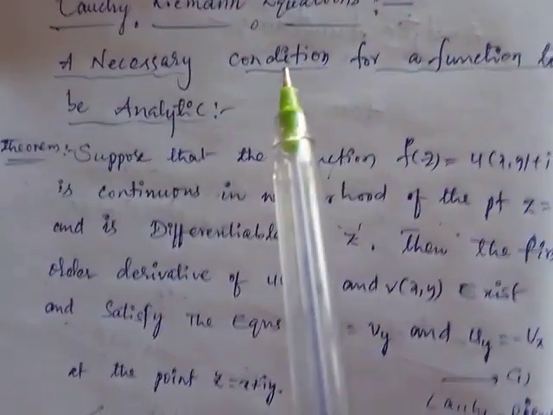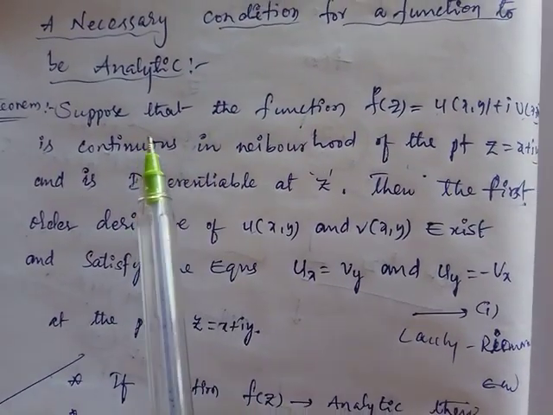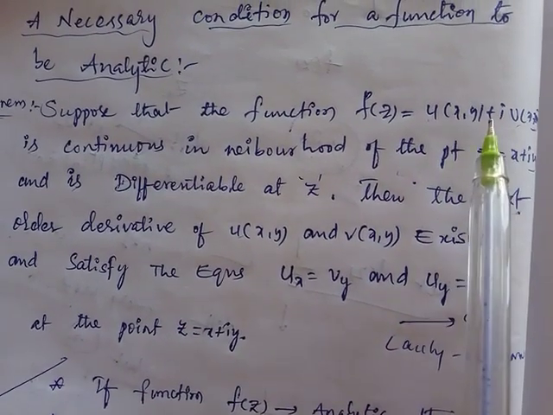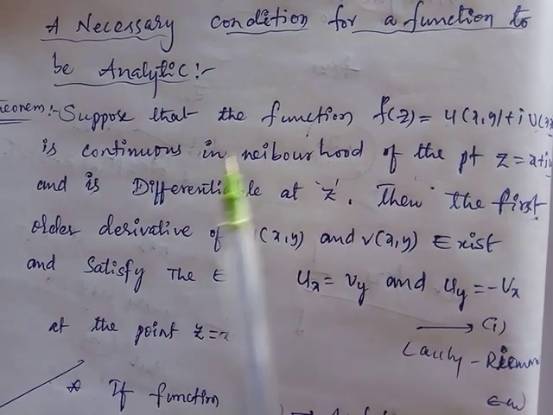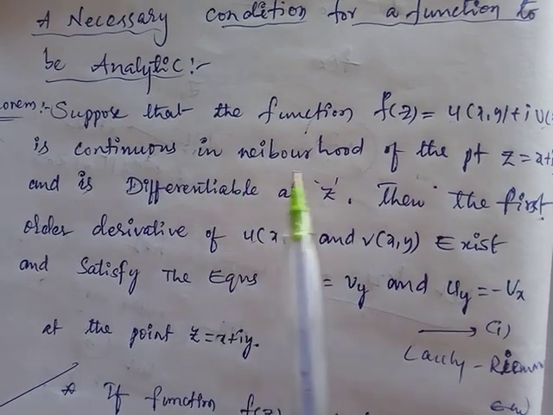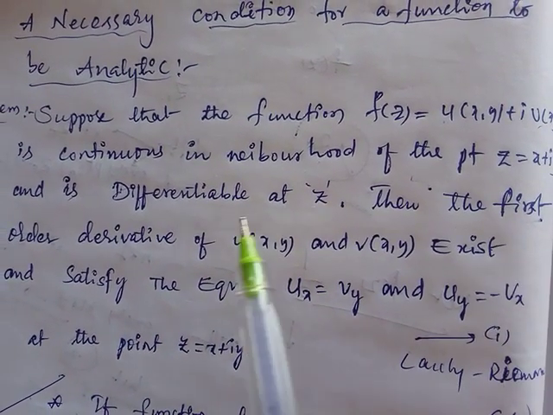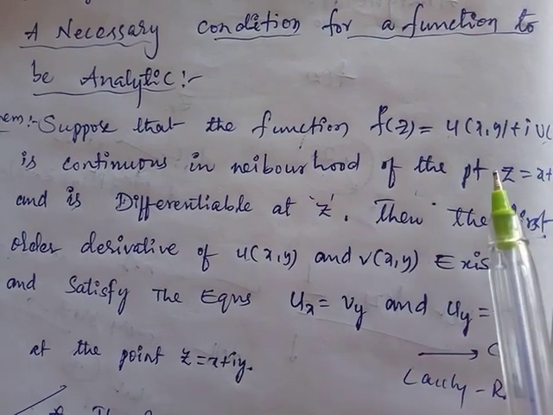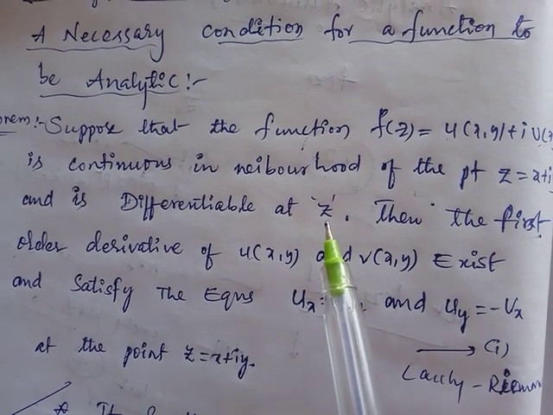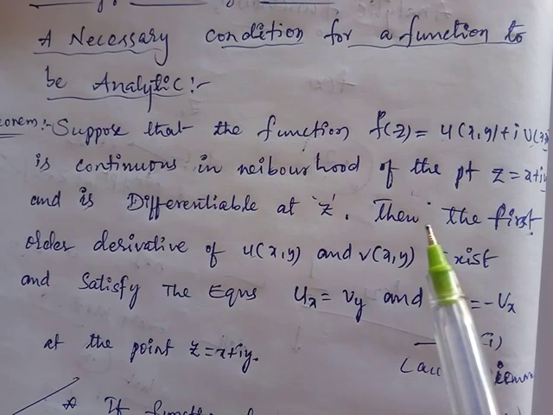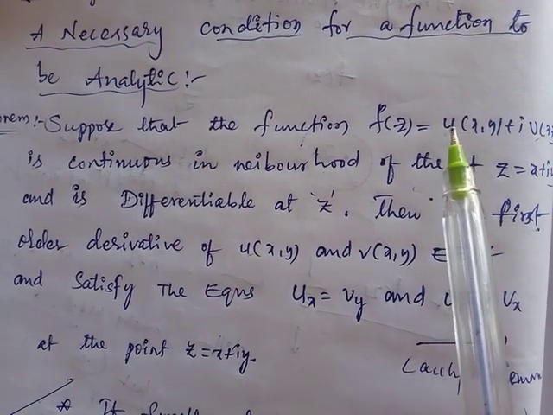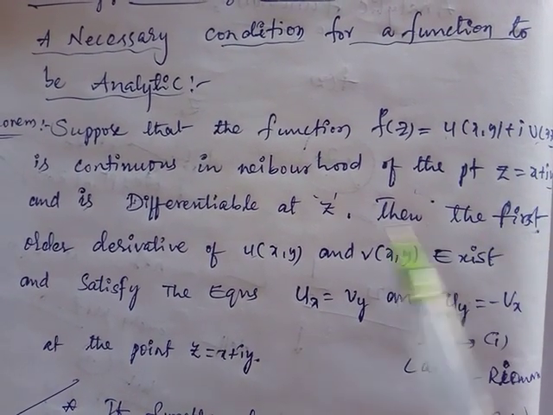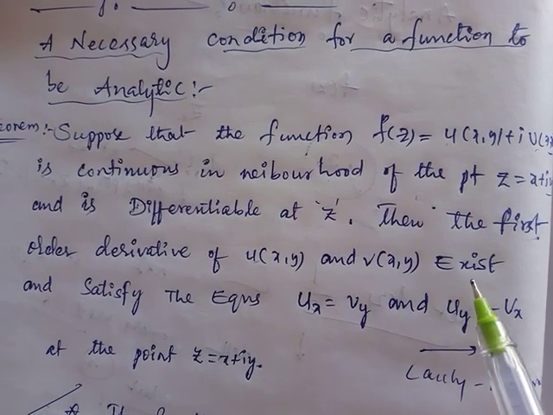Okay, see here the statement. Suppose that the function f of z equal to u plus i v is continuous in a neighborhood of the point z and is differentiable at z. Then the first order derivatives of u and v exist.